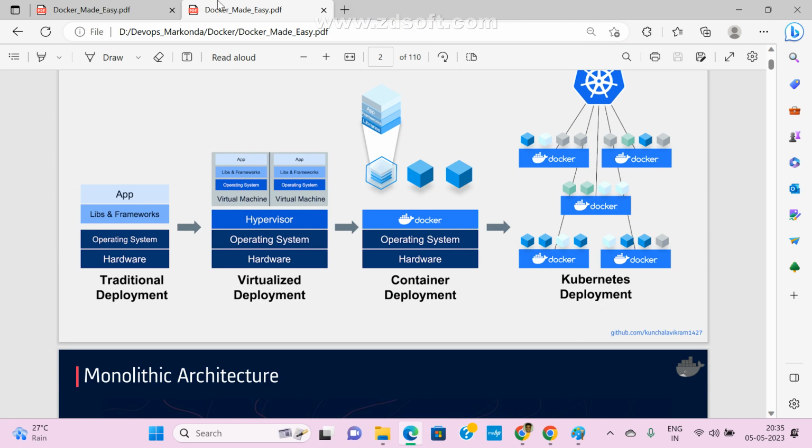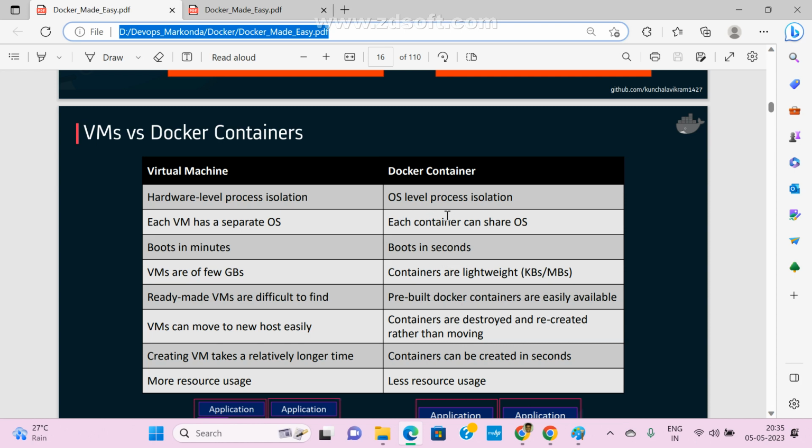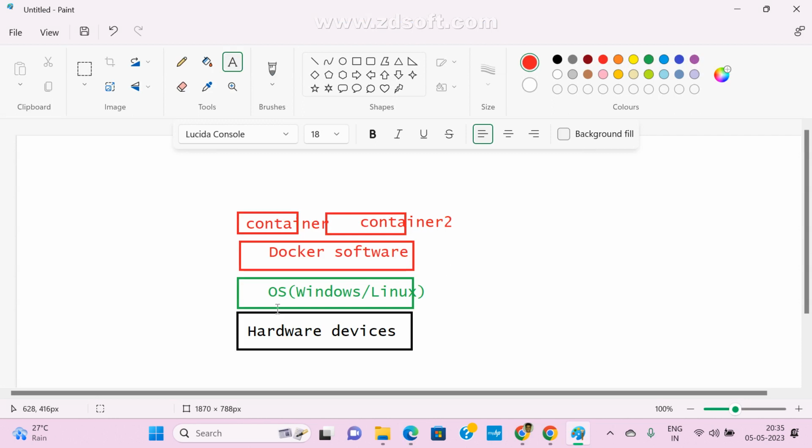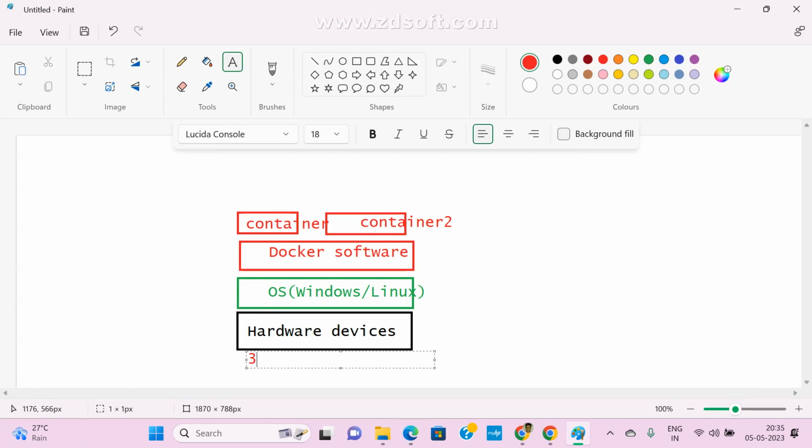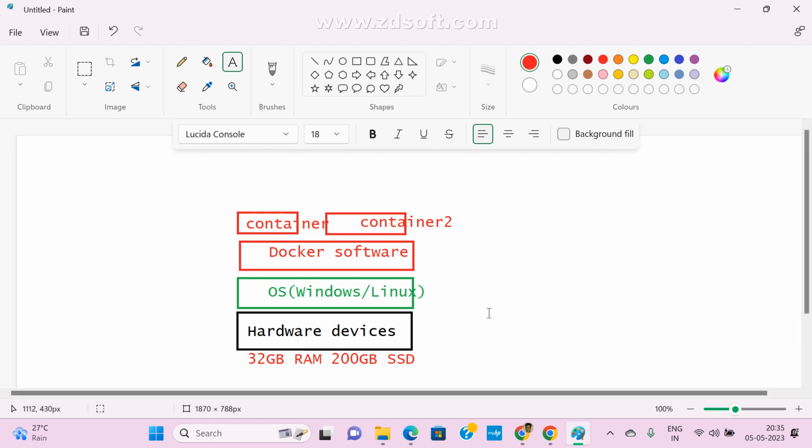Now, this is OS level process isolation. OS level means no need to share existing resources. For example, here I have 32 GB RAM and a 200 GB SSD hard disk.